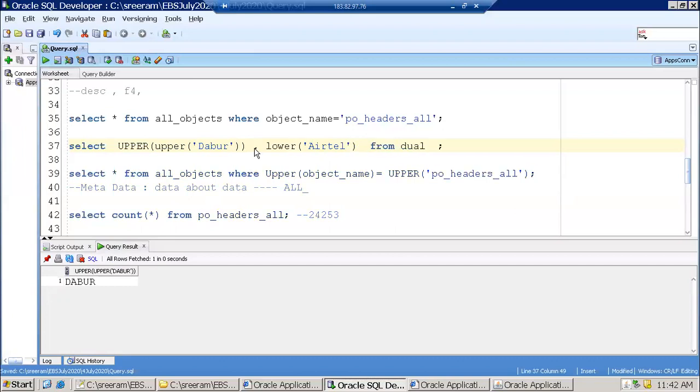Right. Now what will happen? IRTL is already in lower. Again, lower of lower is again lower only. It doesn't make any change for them. That's a function. Okay. Clear?